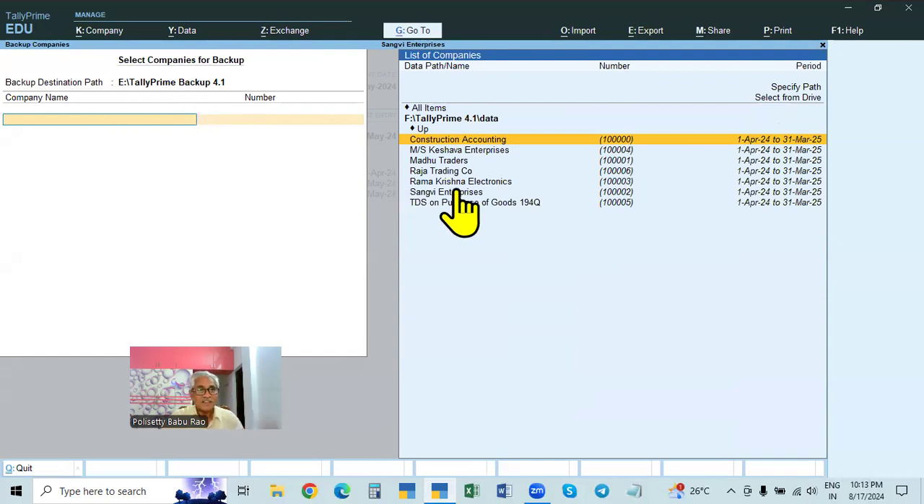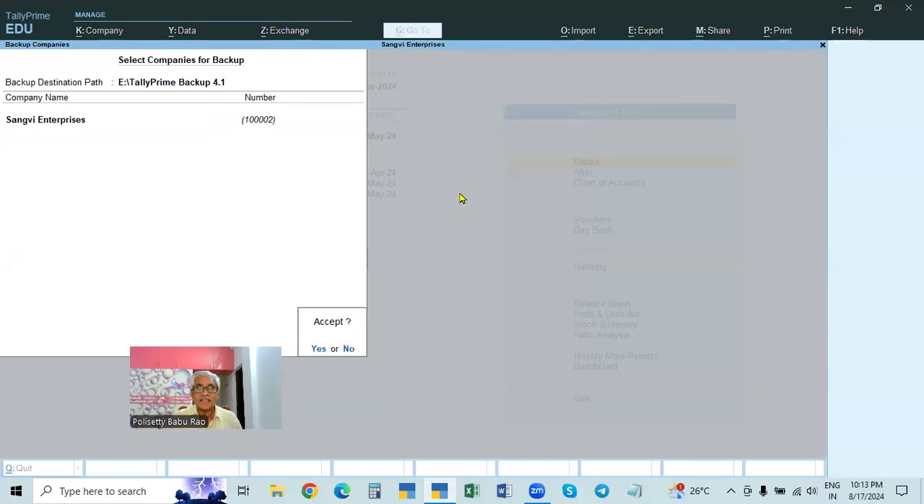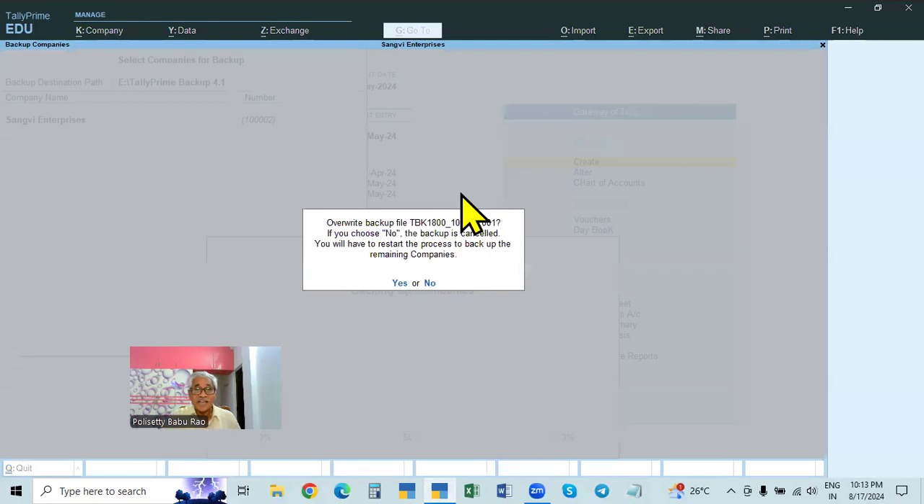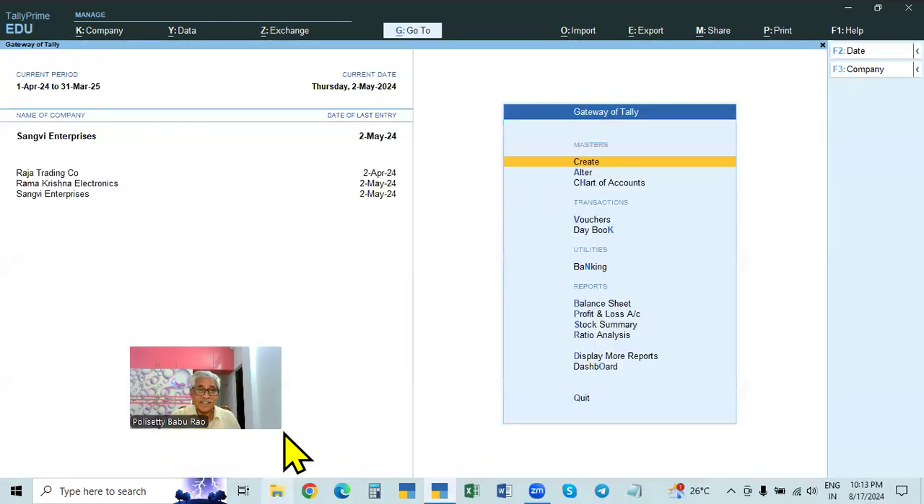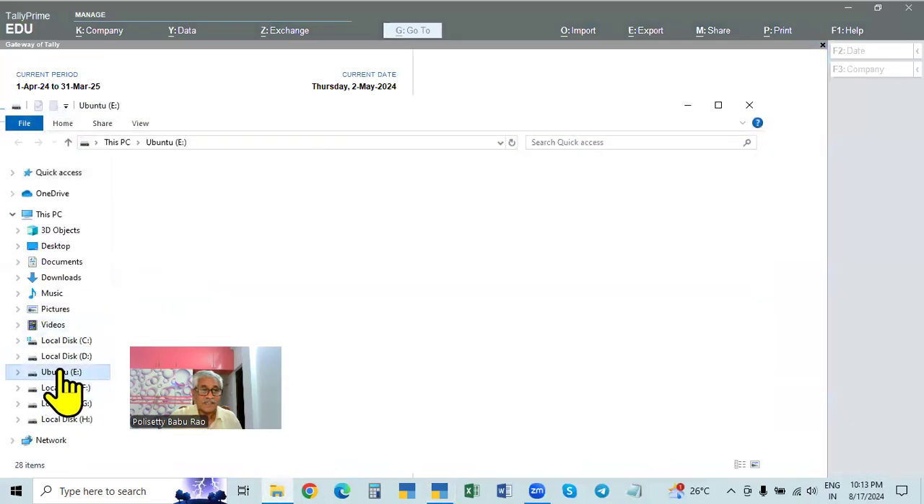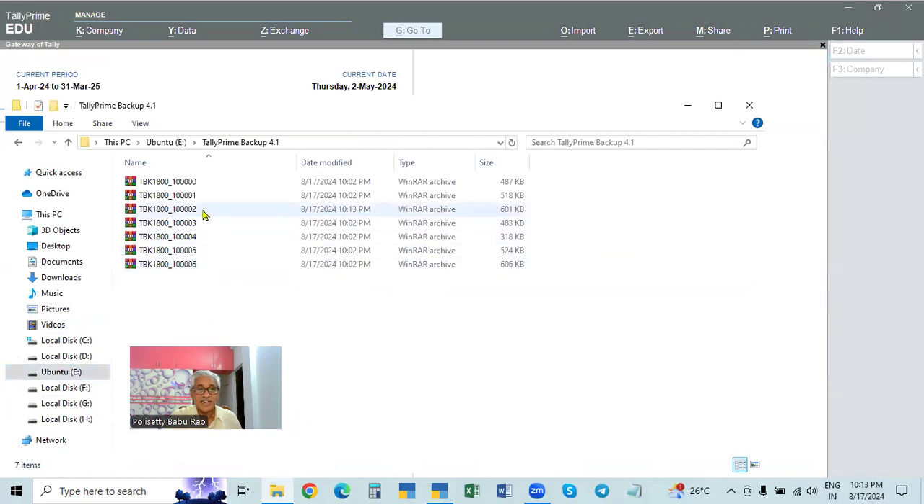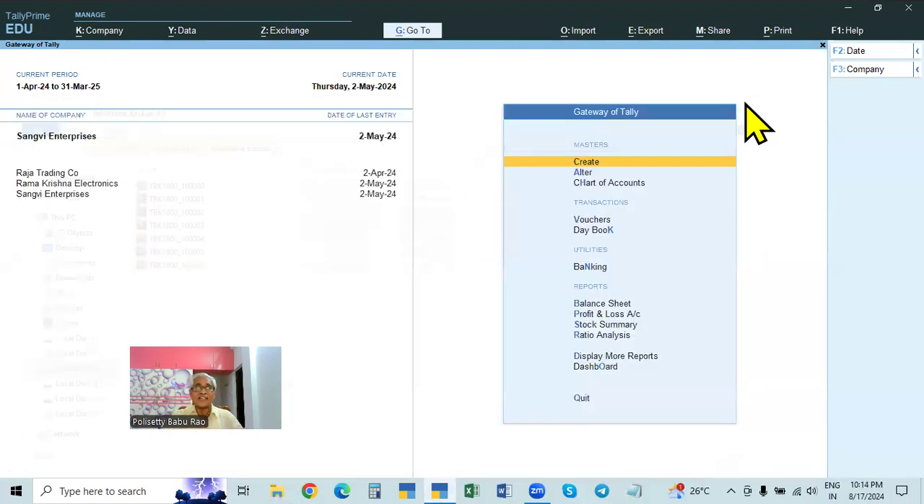Now you can take it in the same path. Again, suppose you take this one, it shows the same path and asks, do you want to override the backup? Yes. So it is already working. Already taken, so it is already overwritten. In the data backup, see, it is overwritten. The new one is overwriting the old one.